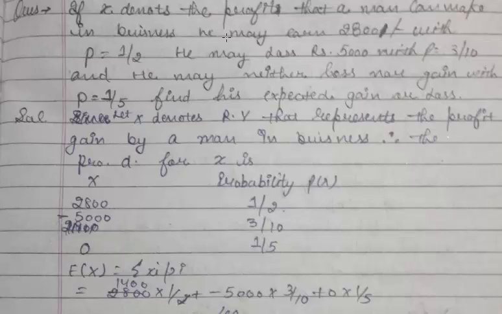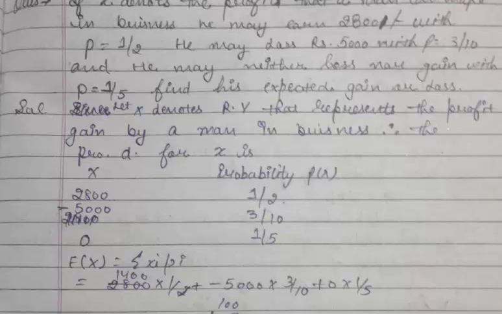So a man does a business: he earns a profit of 2800, p is 1 by 2; he has a loss of 5000, p is 3 by 10; and no loss, no gain with p is 1 by 5. Let X be a random variable that represents the profit or gain by a man in a business.